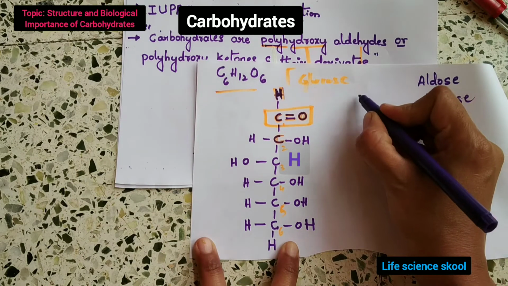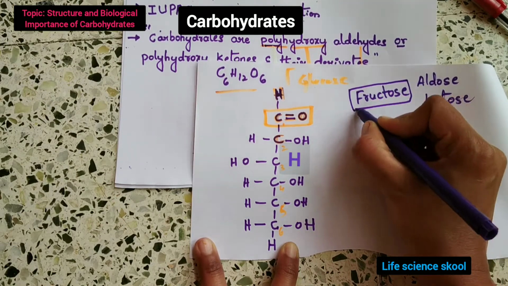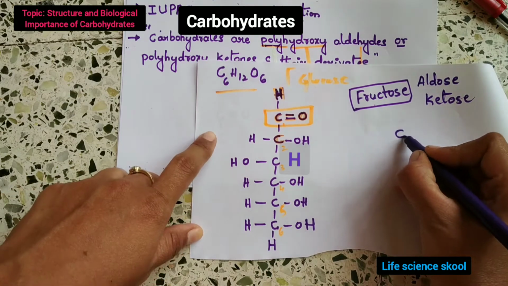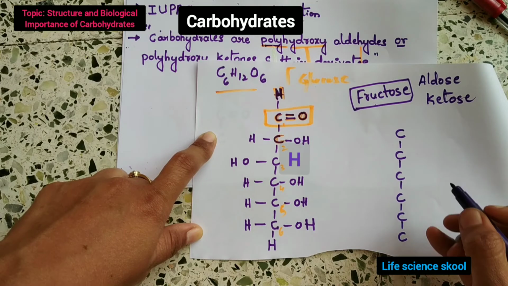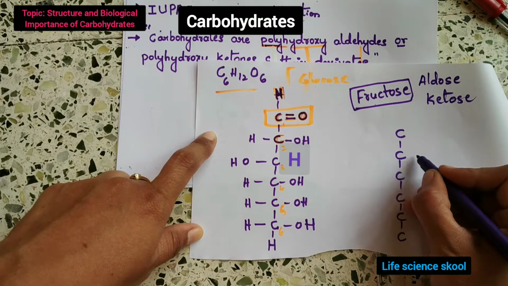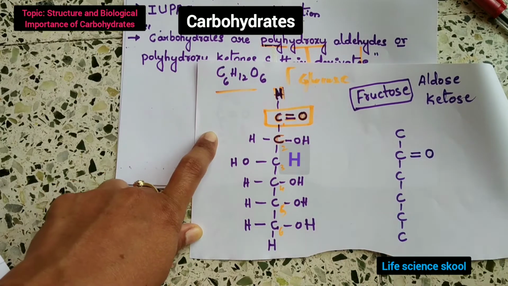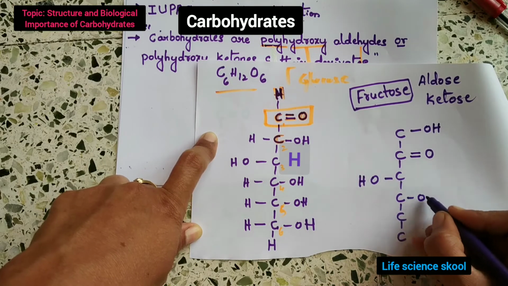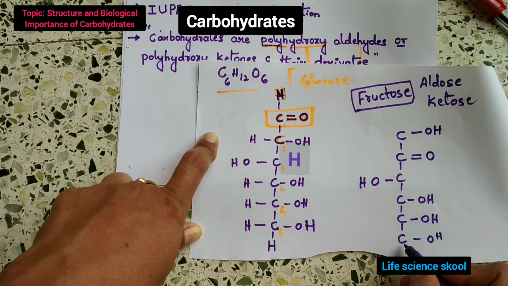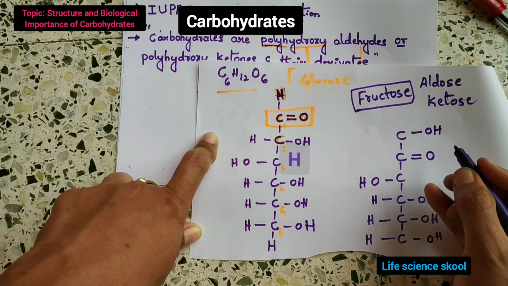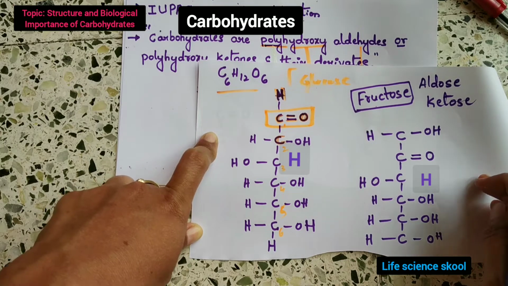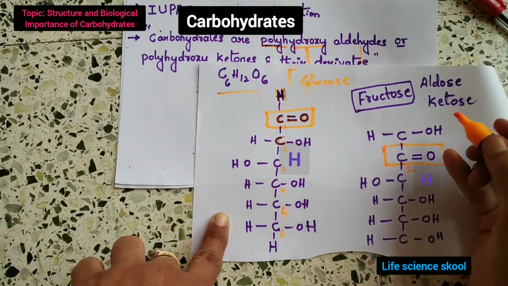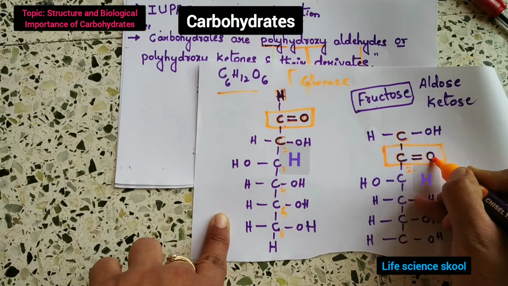If you take the example of fructose, which has the same formula, C6H12O6, if you write this, again 1 2 3 4 5 6 carbon atoms, but here the second carbon is the carbonyl carbon, and here OH, again OH, then OH, OH, OH, and this is H, H, H, and again H. If you see, the second carbon contains the carbonyl carbon, and here C, C double bond O, C, you can see.